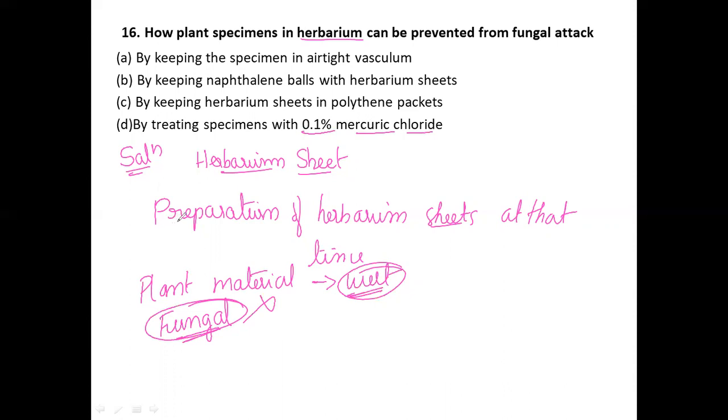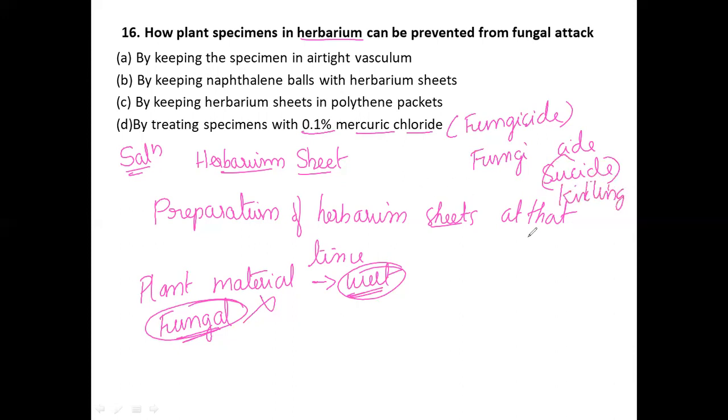That mercury chloride is nothing but a fungicide. Just remember: fungicide means fungi-side, like suicide, a killing of fungi.